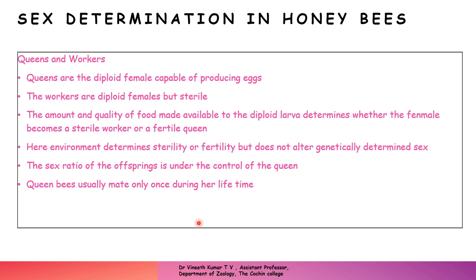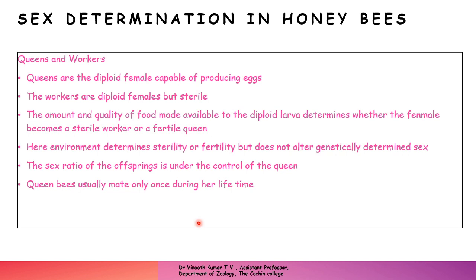This happens when the worker is developed, when the egg is getting fertilized. So the previous queen in the honeybee colony, if it is fertilizing the egg, they will all be diploid females, because a haploid sperm and a haploid egg fertilize to produce a diploid female. And one of the diploid female larvae will be fed quality food and also a larger amount of food, and that will develop into a fertile queen.